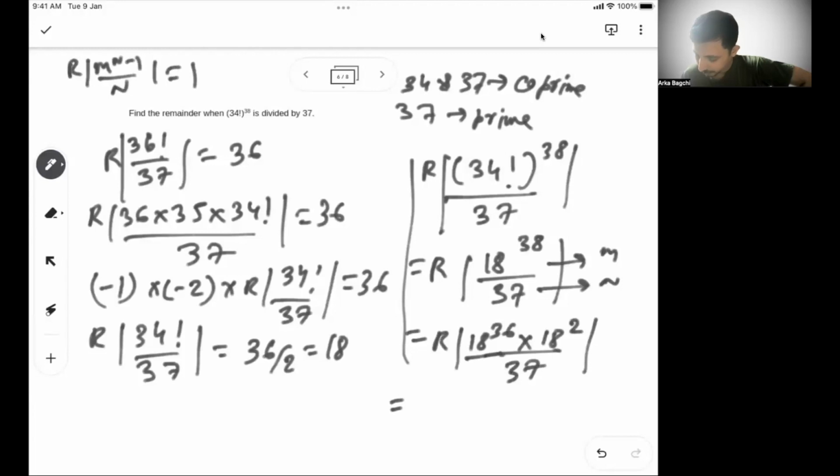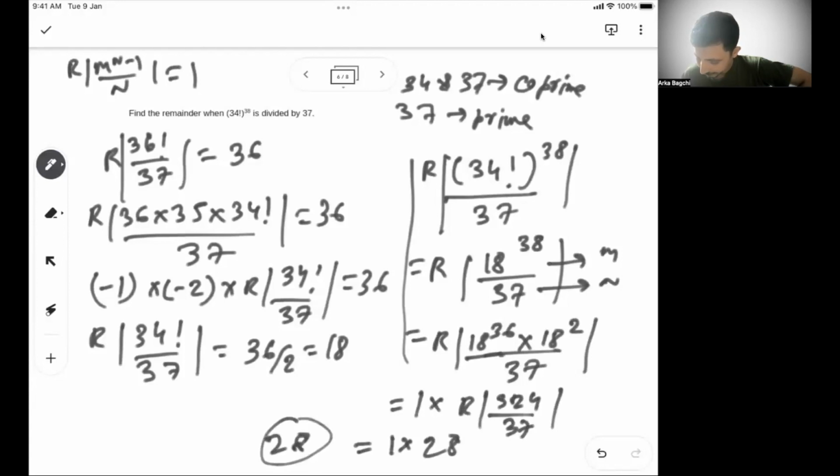So in the first case, 18 to the power 36 by 37 gives me a remainder of 1. Into the remainder of 18 square, which is 324. 324 by 37, if you do it, you get 28 as a remainder. 1 into 28, your 28 is the final remainder. So in the first part, 18 to the power 36, I get 1 as a remainder. 18 square by 37, I get 28 as a remainder. So 28 is the final remainder.